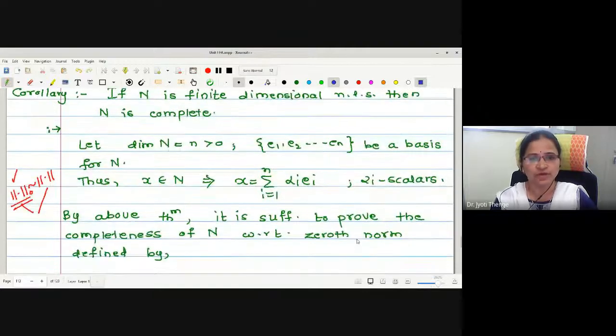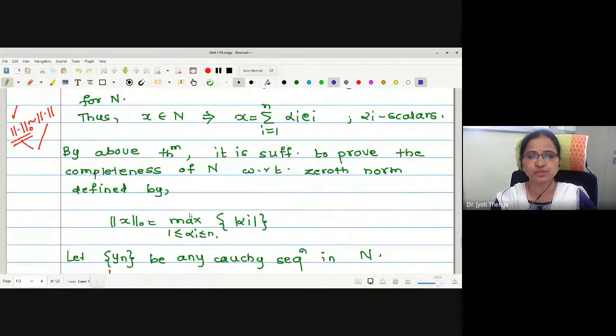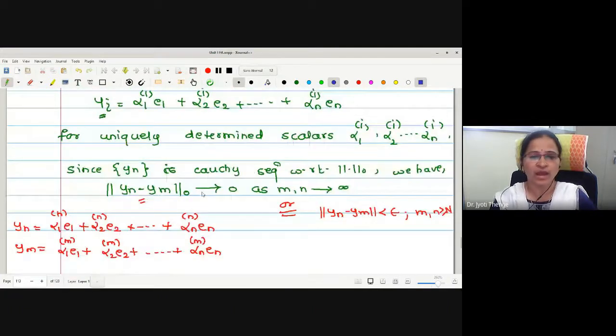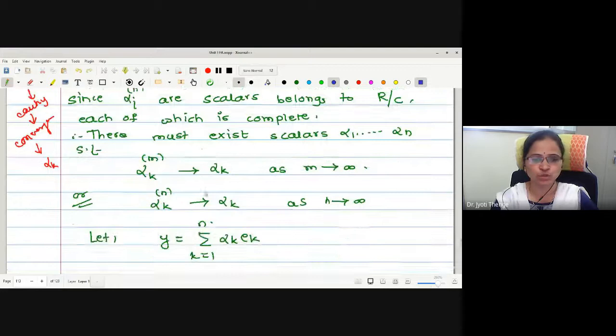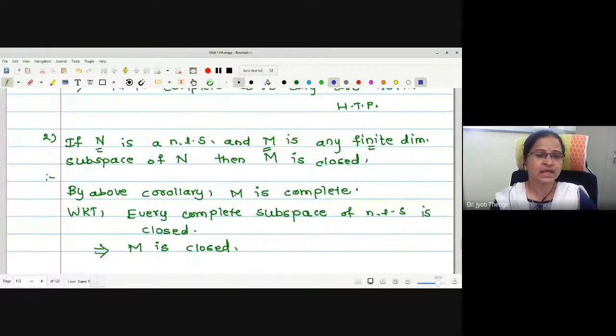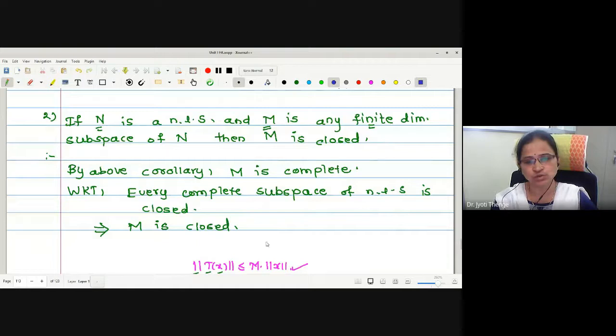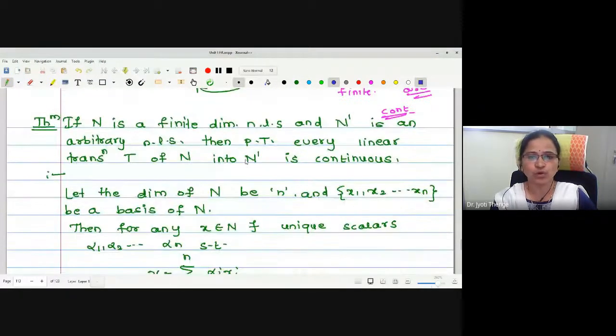By using this, we have proved that the finite dimensional normed linear space is complete with respect to the zeroth norm, and if it is complete with respect to the zeroth norm, then it is complete with respect to an arbitrary norm as well. The second corollary we have proved is: if X is a normed linear space and M is any finite dimensional subspace, then it is complete. Actually, by the previous theorem, a finite dimensional subspace will be complete, and we know every complete subspace of a normed linear space is closed. With this, we have proved that M is closed.